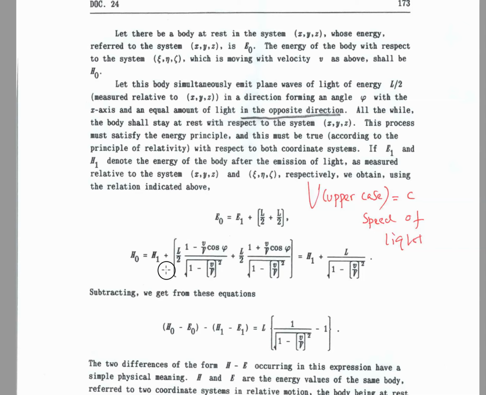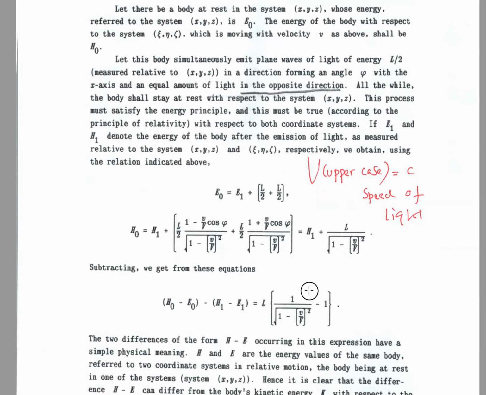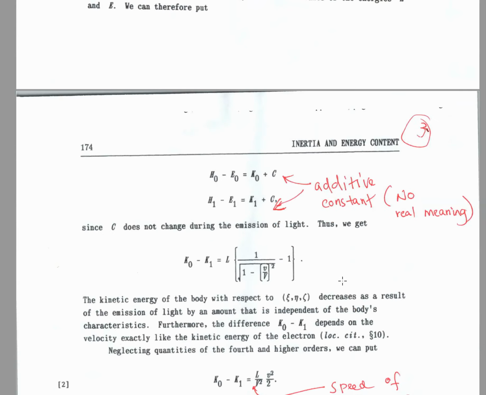H0 equals H1 plus this equation plus H1. It boils down to this. All right, so subtracting H0 minus E0, subtract this from this, and then you get this equation. Let's go to my diagrams.